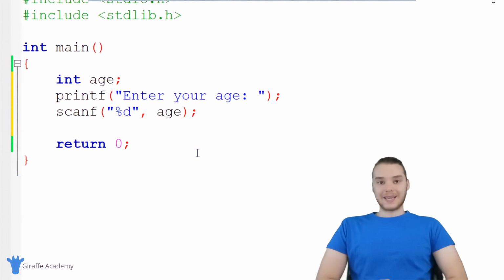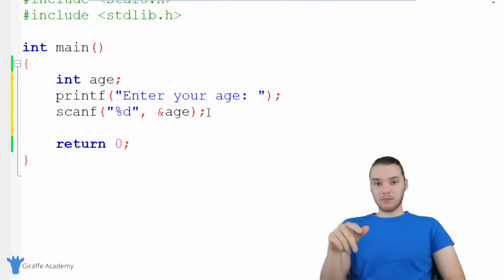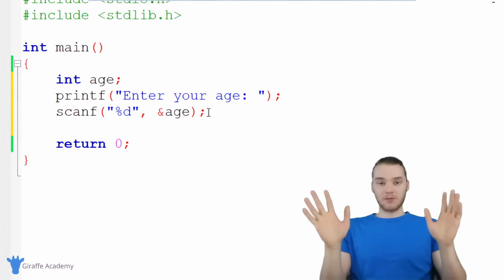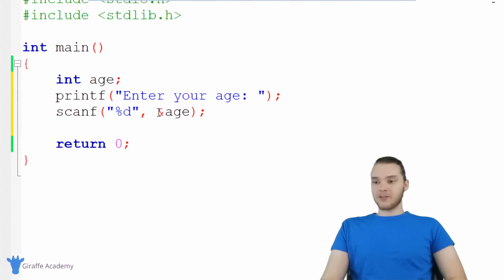But in order to get input from the user, I'm actually going to have to type an ampersand in front of this. So instead of just typing out age, I'm going to have to type ampersand age. And when I say ampersand age, this is what's called a pointer. And we're going to talk about pointers in a later tutorial. I'm going to cover everything you need to know about pointers. But for now, that's a little bit beyond what we need to learn.